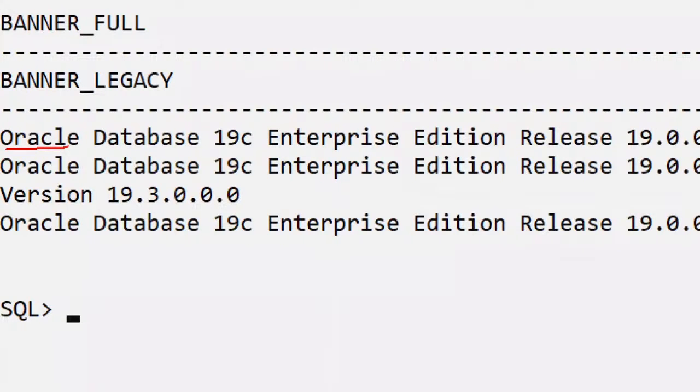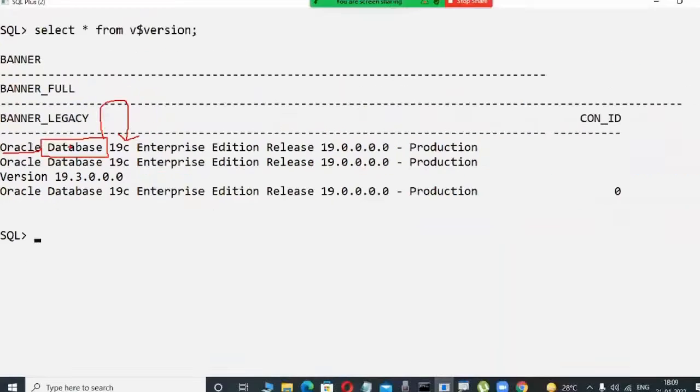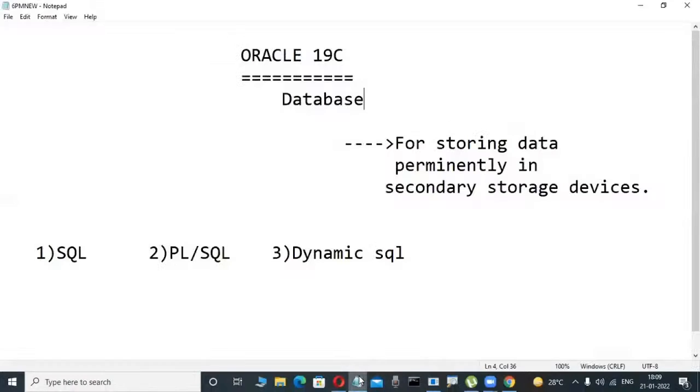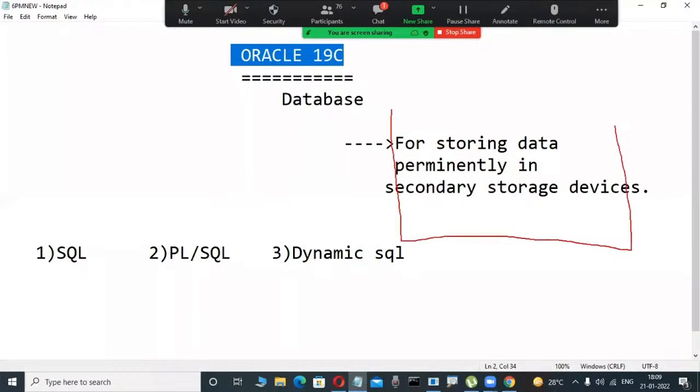Oracle is a product from Oracle Corporation. But what type of product is this one? A database product. The version we are learning in our course is 19C, a version of this DB product. What does database mean? Once we install the Oracle software, some place is automatically created on the disk. In this place, we permanently store the data.